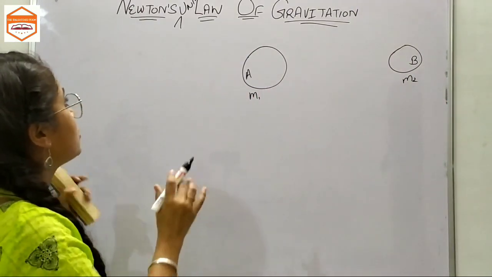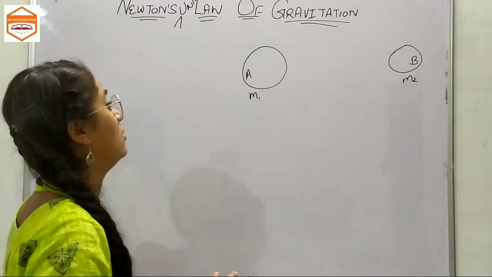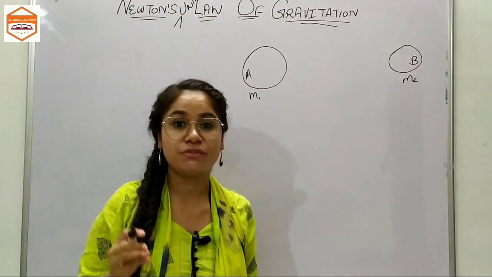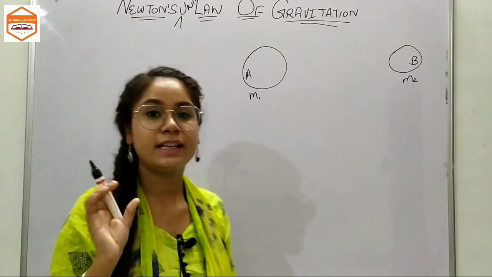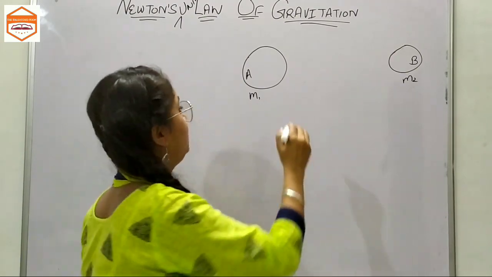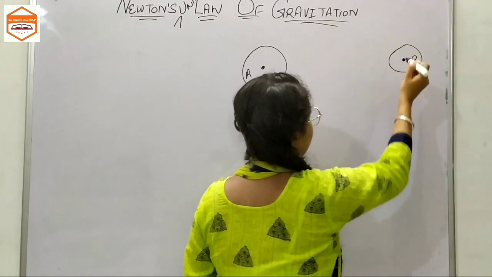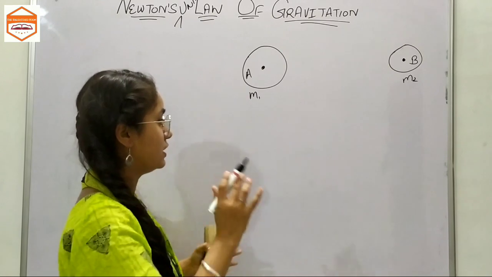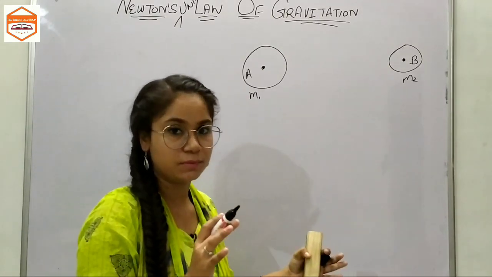So what does this universal law of gravitation say? According to this law, the force of attraction, or the gravitational force of attraction, between these two bodies. Now, where is this force acting? Here, at the center of these two bodies. The force of gravitation is all about two objects.